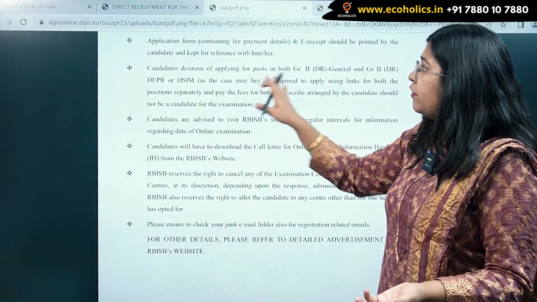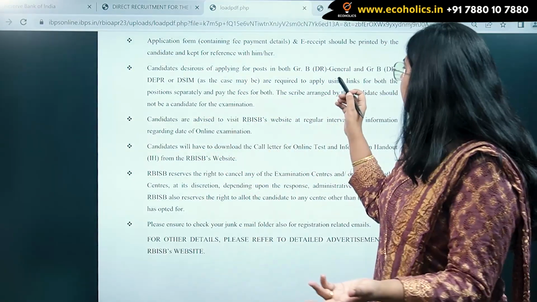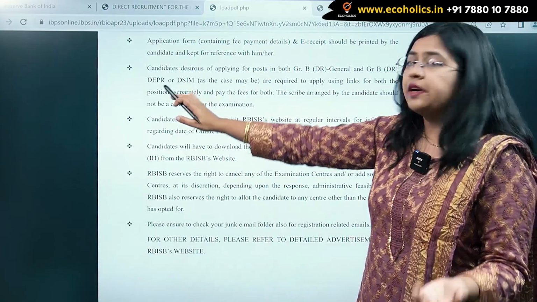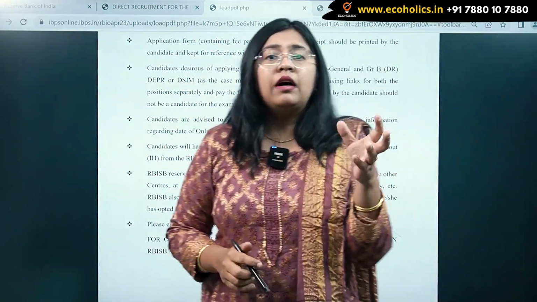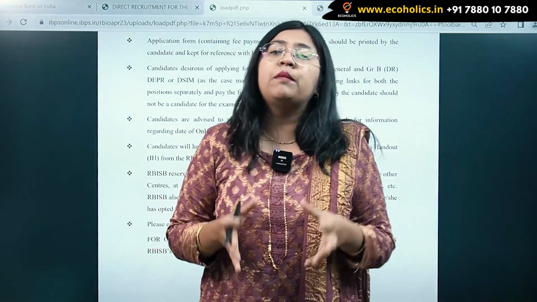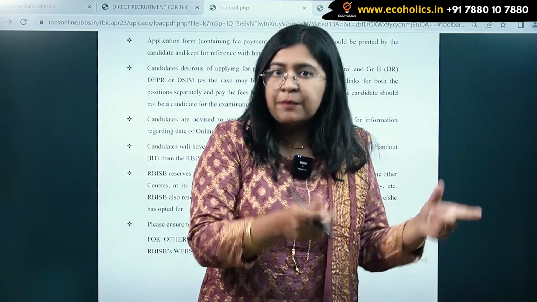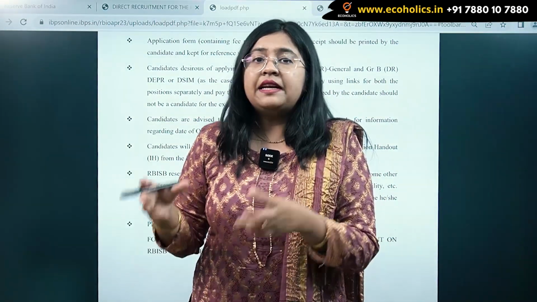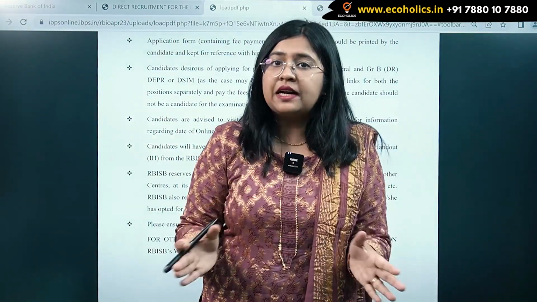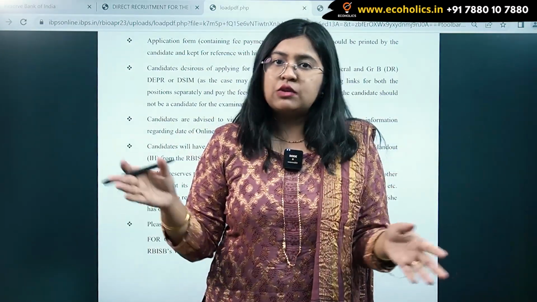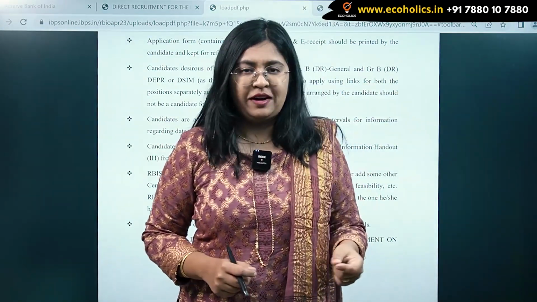Candidate desirous of applying for posts in both grade B general, and grade B DPR or DSIM. If you are interested in registering yourself for both the grade B general examination and the grade B DPR or DSIM, then you must fill 2 forms separately and pay the fees of these respective forms separately. एक form में एक ही vacancy का fulfillment होगा, right?